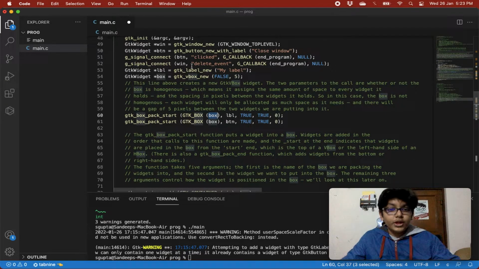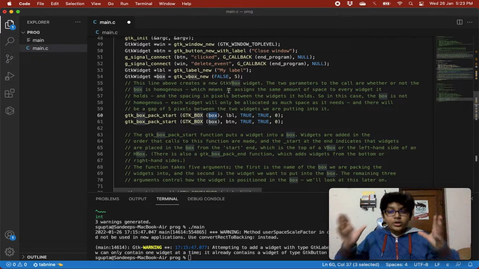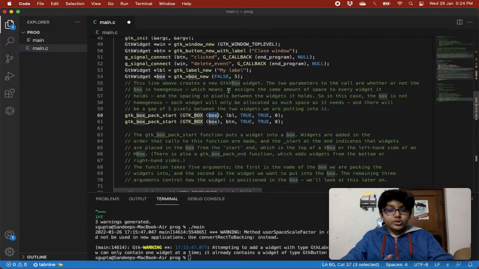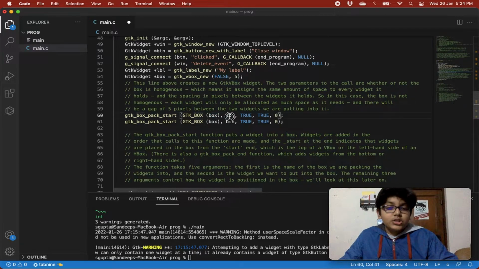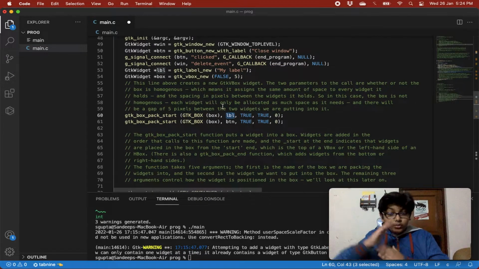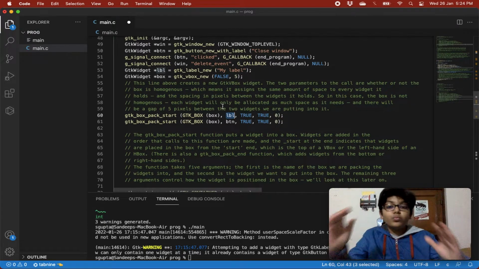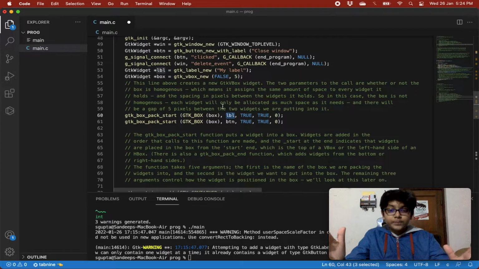Now we just want to pass one common box to GTK box pack start, not a vertical or horizontal box specifically, just a box. And then we say which widget to add in that box. We want to add the label widget, and then we have given true, true, 0.